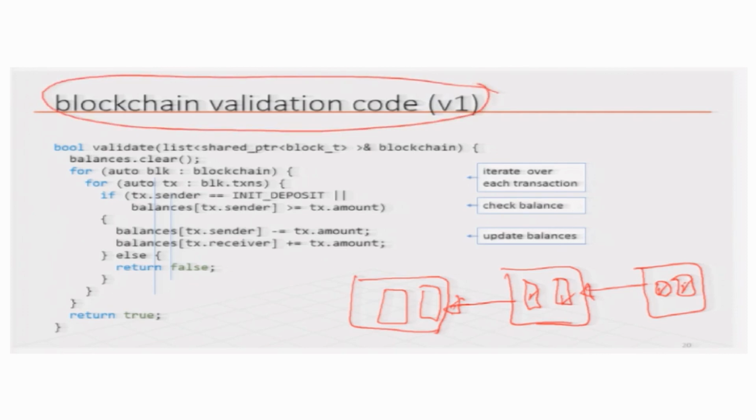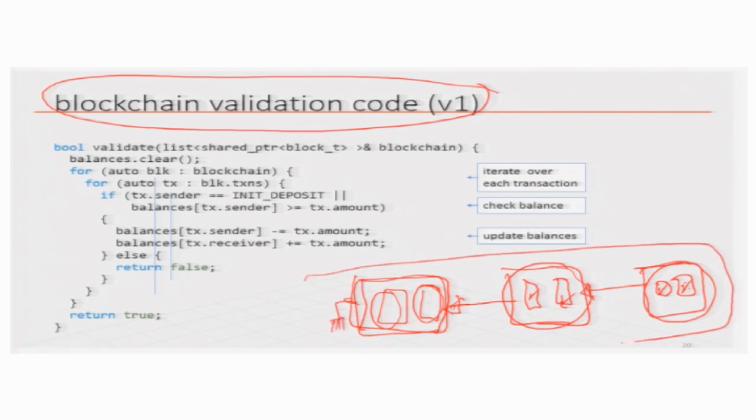So, first I go and validate all transactions in a block, and then we declare that this block is valid. Similarly, I do this for the next block, and I declare this block is valid. Similarly, I do it for this one, and I declare this block as valid, and suppose this is the first block, or the genesis block. In that case, this is not pointing to anything else. So, therefore, I declare that the entire chain is valid in the sense of the chain we have defined in this program. So, let us see how the code works.